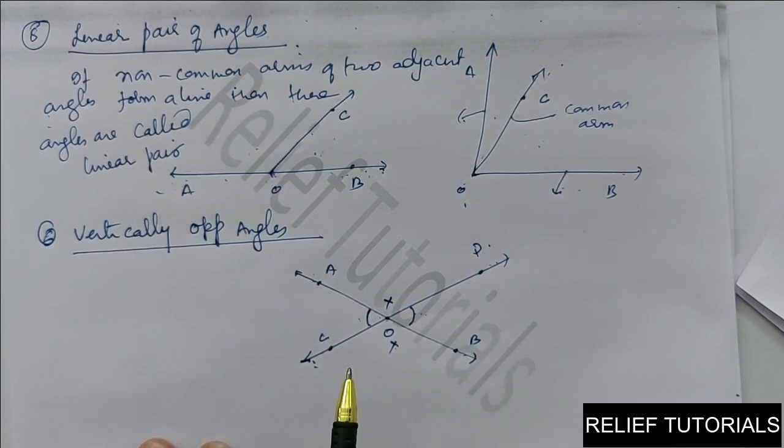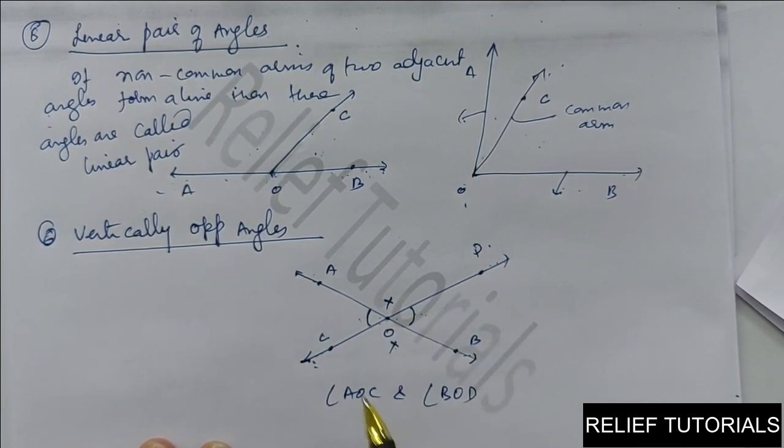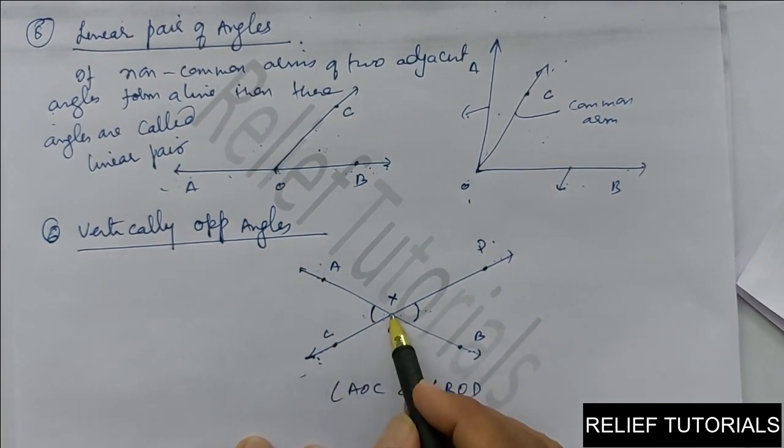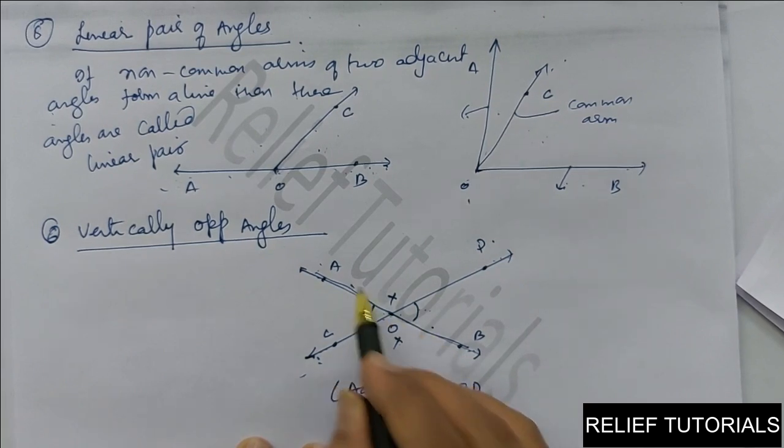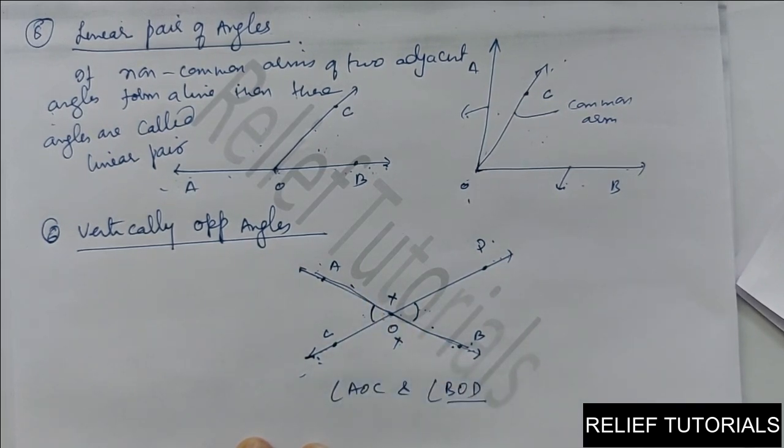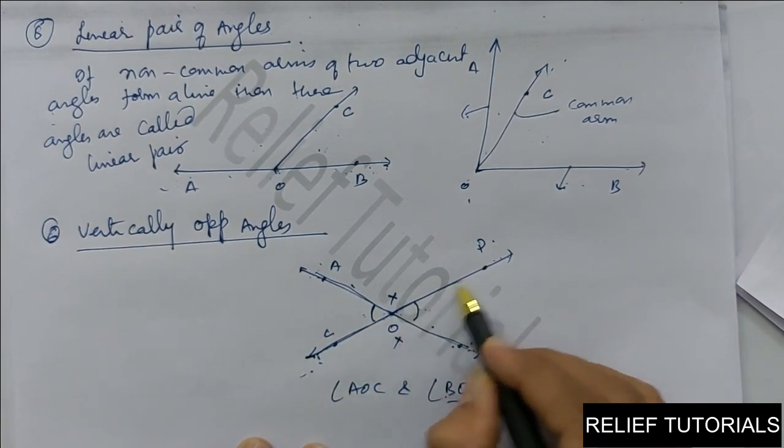So two angles are called a pair of vertically opposite angles if their arms form two pairs of opposite rays. If I say angle AOC and angle BOD, see their arms. AOC means one arm is OA, and BOD, one arm is OB. So these two arms are opposite to each other. Here AOC, one arm is OC, and BOD, one arm is OD.